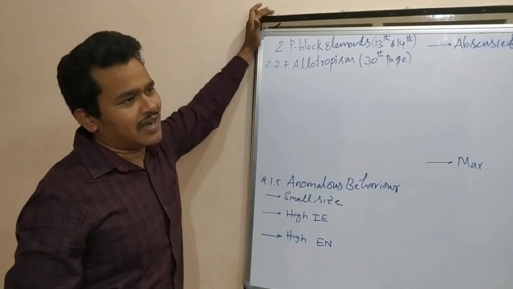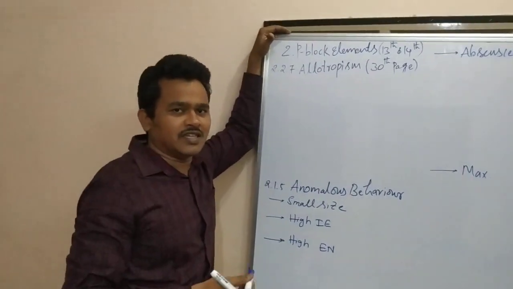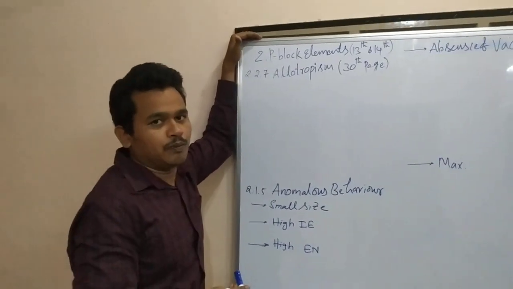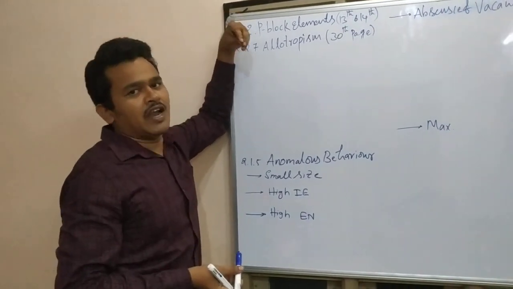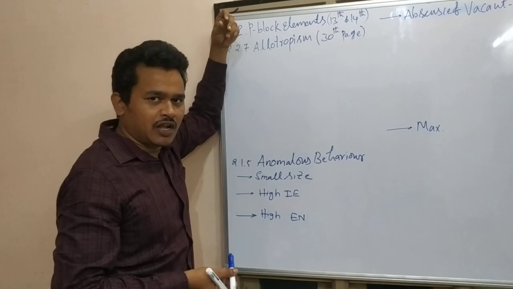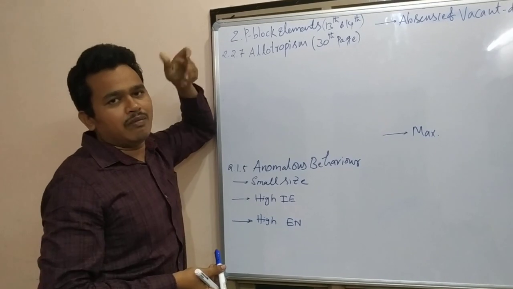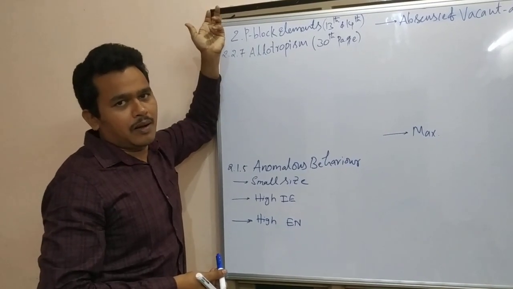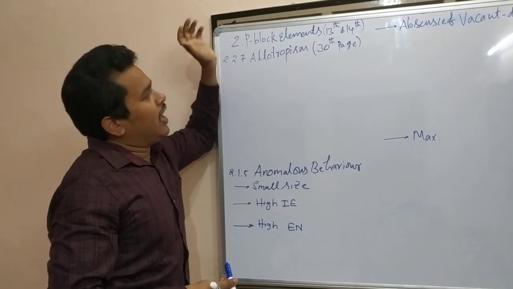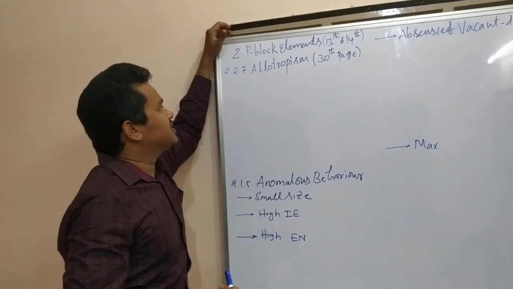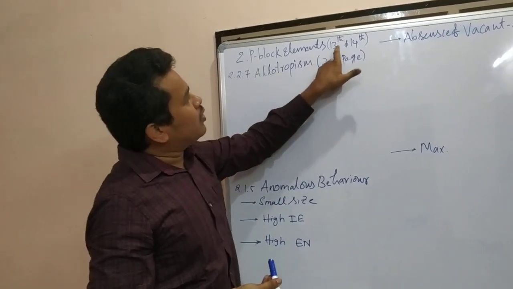All these general characteristics are common for all the group elements 13, 14, 15, 16, 17 and 18, not only for the 13th group. When you are talking about 14, 15, 16, 17, there will be a small variation in the electronic configuration, oxidation state, electronegativity order, ionization enthalpy order, or metallic nature. But we have to discuss all the characteristics again and again in each and every group. Now, the other general characteristic is allotropism. It is common for all the p-block elements, but now we are talking about only 13th group elements.